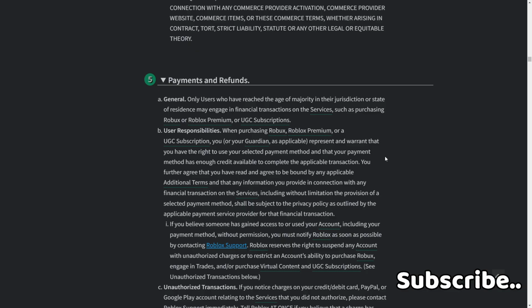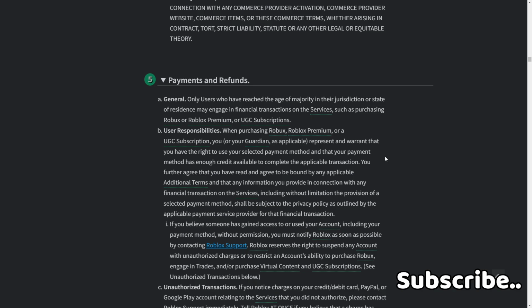You further agree that you have read and agreed to be bound by any applicable additional terms, and that any information you provide in connection with any financial transaction on these services, including without limitation the provision of a selected payment method, shall be subject to the privacy policy as outlined by the applicable payment service provider for the financial transaction. 1. If you believe someone has gained access to or used your account, including your payment method, without permission, you must notify Roblox as soon as possible by contacting Roblox support.